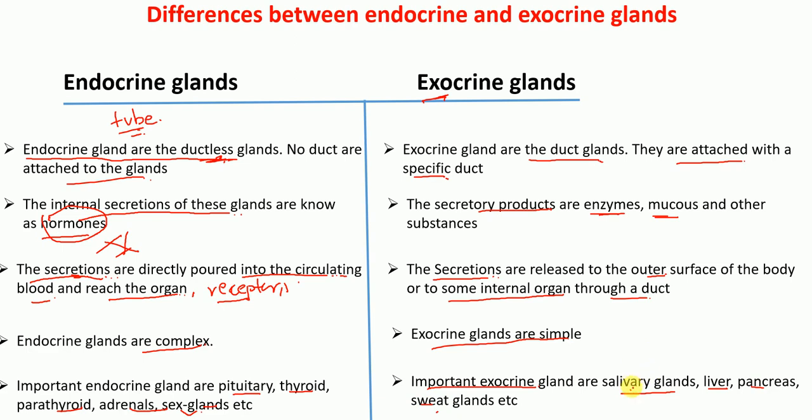For example, from the salivary glands we secrete saliva outside. From sweat glands, sweat is secreted outside. So these are the basic differences between endocrine and exocrine glands.